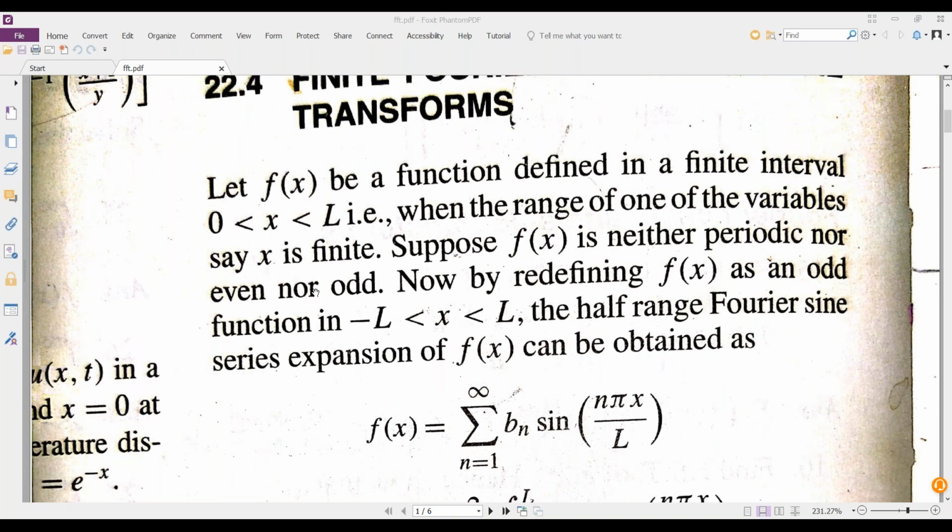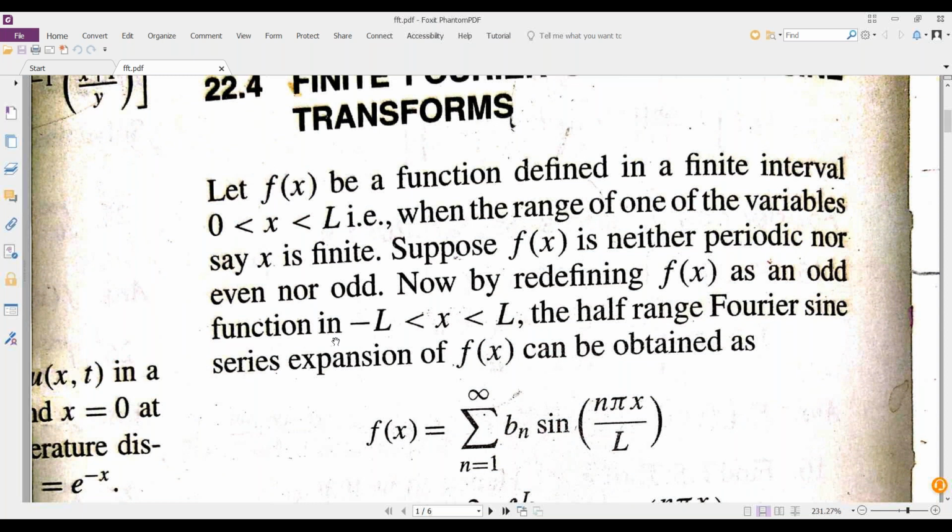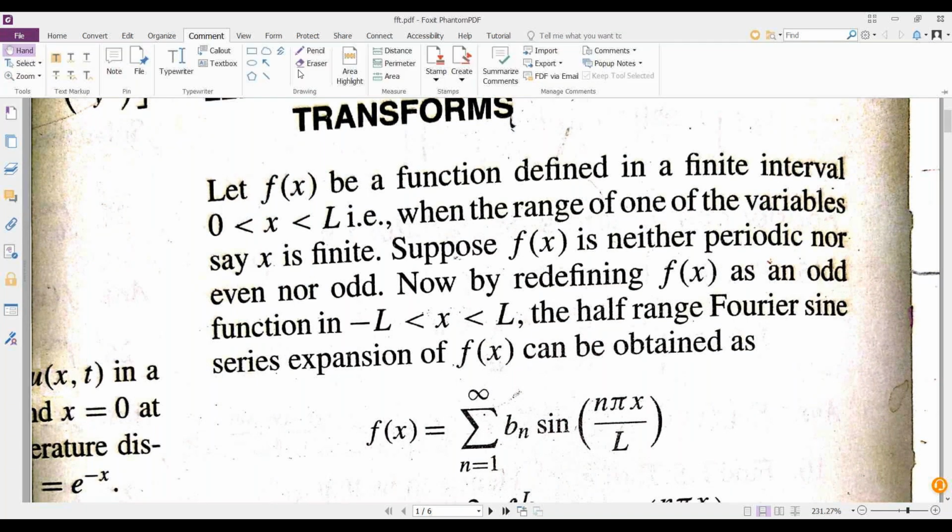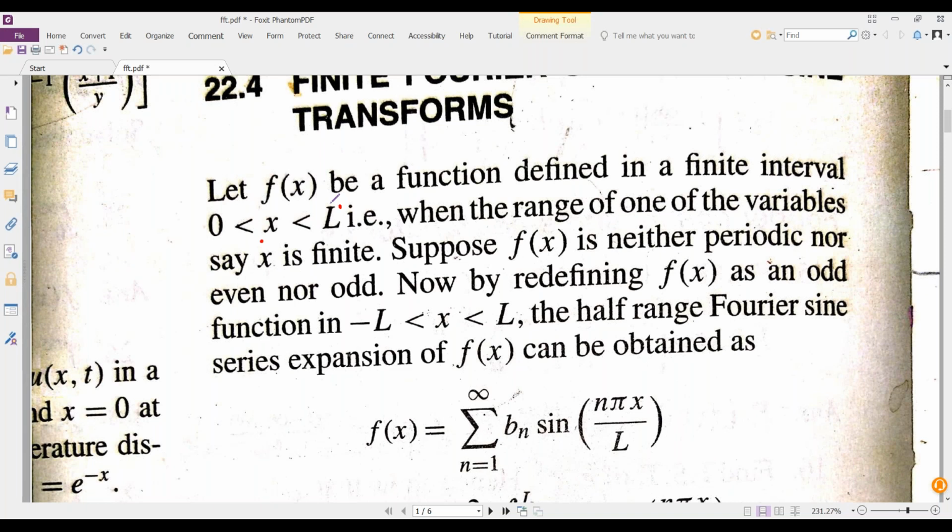When the range of one of the variables, say x, is finite: in the earlier Fourier transforms, the limits are from 0 to infinity in sine and cosine, whereas in the Fourier transform, the variable is from minus infinity to plus infinity.